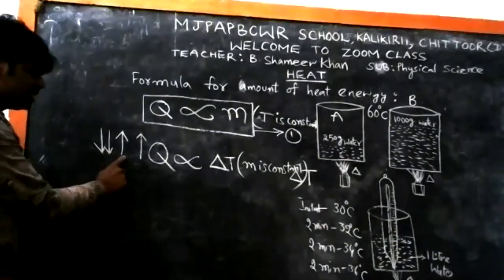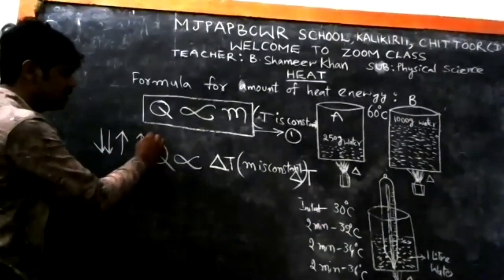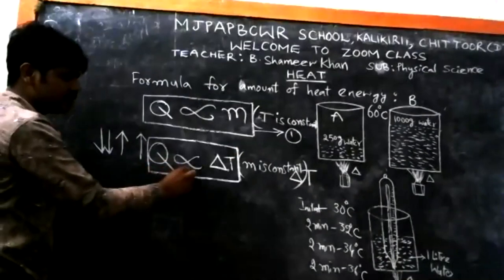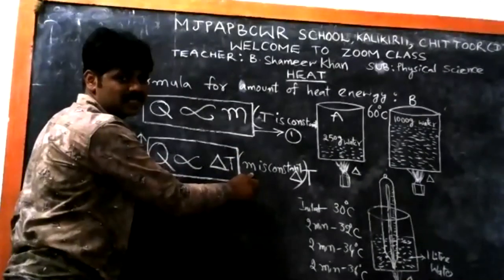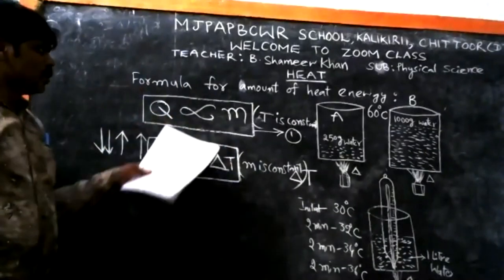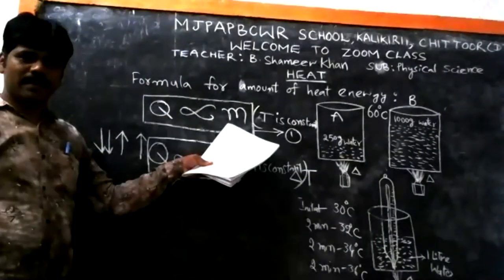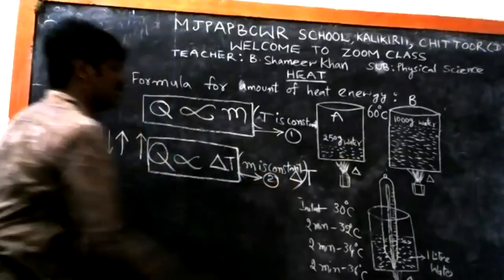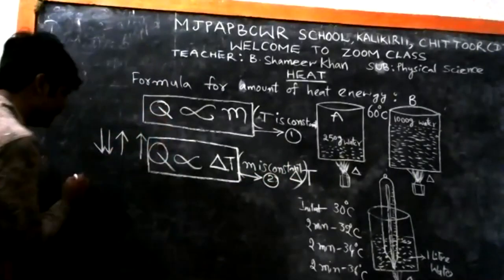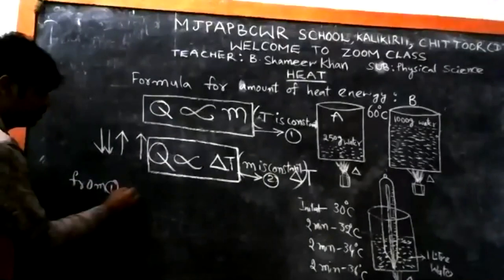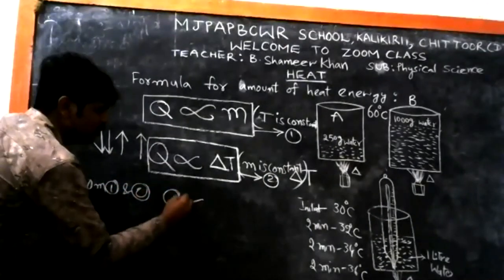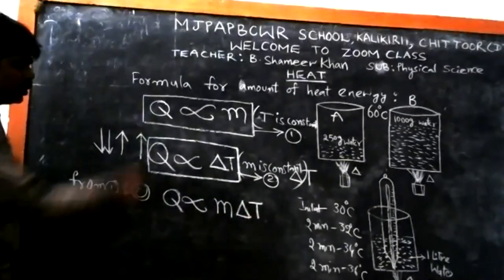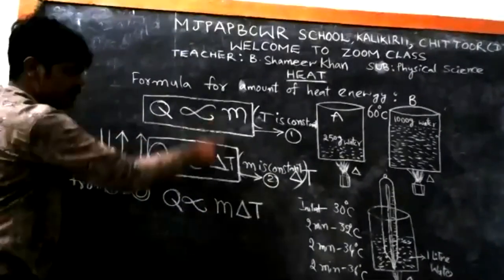So what is the relation here? This relation is known as directly proportional. So Q is proportional to delta T when M is constant. In equation number 1, Q is directly proportional to M. In equation number 2, we get Q is directly proportional to delta T. So from 1 and 2, we can write Q is proportional to M delta T.